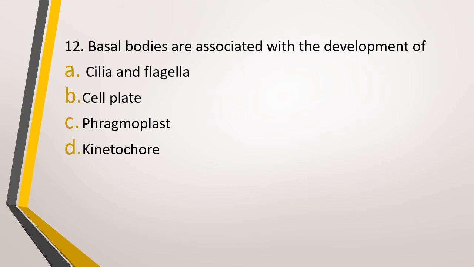Question number 12. Basal bodies are associated with development of option A, cilia and flagella, option B, cell plate, option C, phragmoplast, option D, kinetochore. Basal body is associated with development of which cell organelle? The correct answer is option A, that is cilia and flagella. They originate from a basal body.